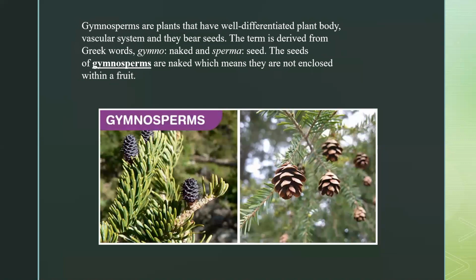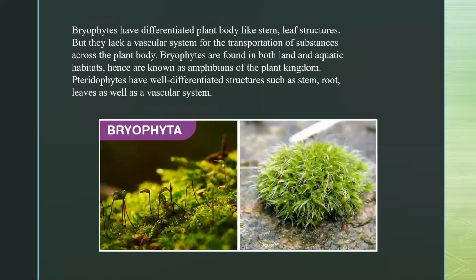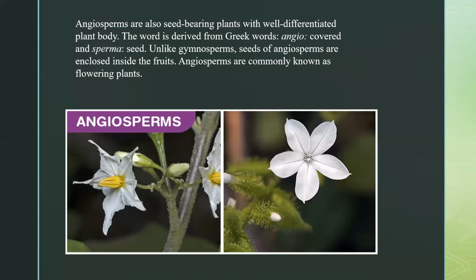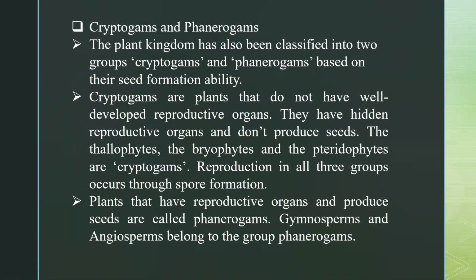Let's go back quickly to the types: thallophytes, bryophytes, pteridophytes, gymnosperms, and angiosperms. So these are the 5 subcategories, but we still have 2 more definitions. We have another group of classification, classified on the basis of their ability to form seed or not. The plant kingdom has also been classified into 2 groups, cryptogams and phanerogams. Very important, you have to underline this: based on their seed formation ability, whether they are able to form seed or not.